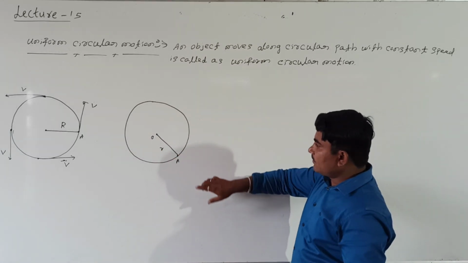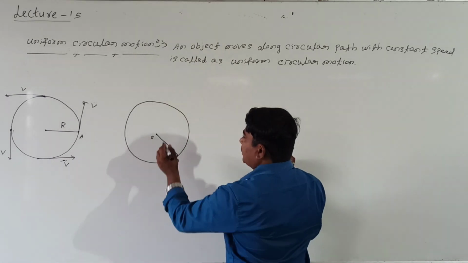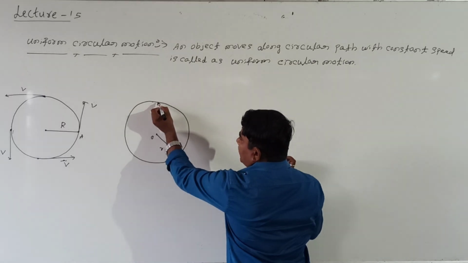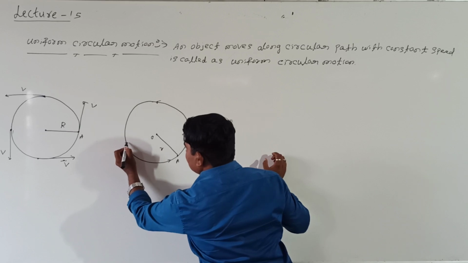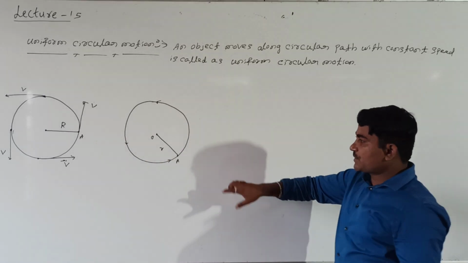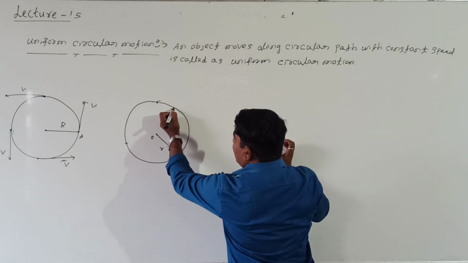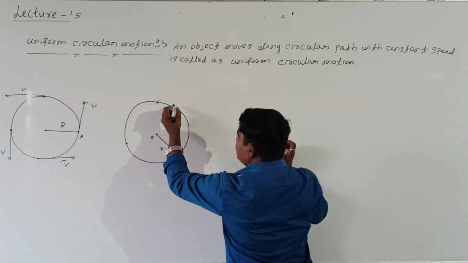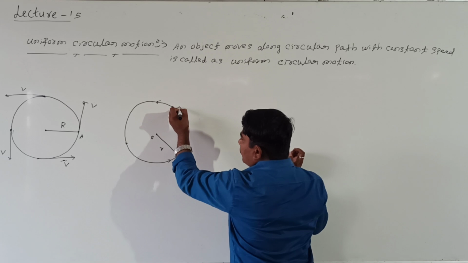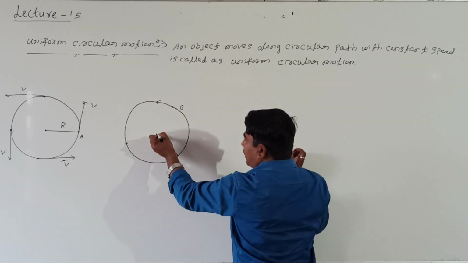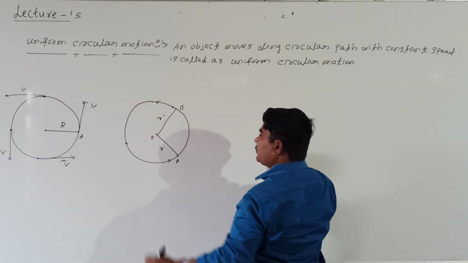After some time, consider the particle moves. The particle goes in the anti-clockwise direction, in this direction. After some time, the particle moves from A to B. Consider this is the position B. Again, from the center to point B, I will draw a line. This becomes the position vector. Let us call this R dash.